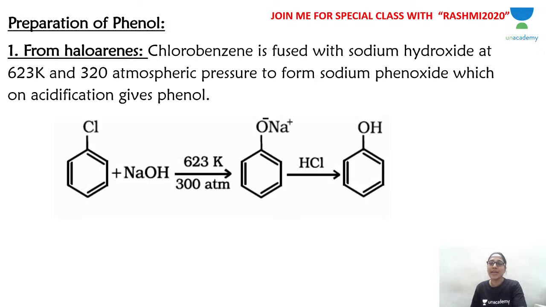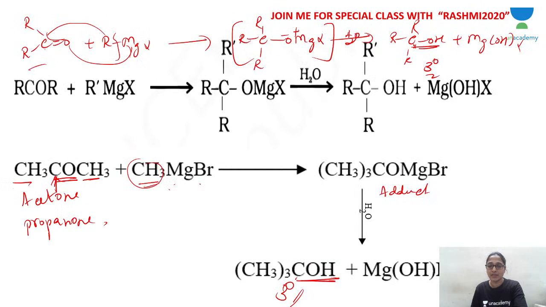Okay, there completes your preparation of alcohols. Preparation of alcohol is done, from alkene and carbonyl compounds. Alkenes, by acid catalyzed hydration of alkene. From carbonyl compounds by reduction and also reaction with Grignard reagent.